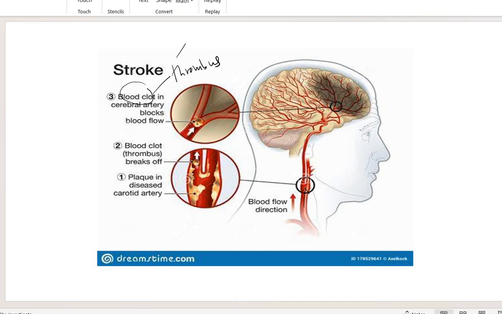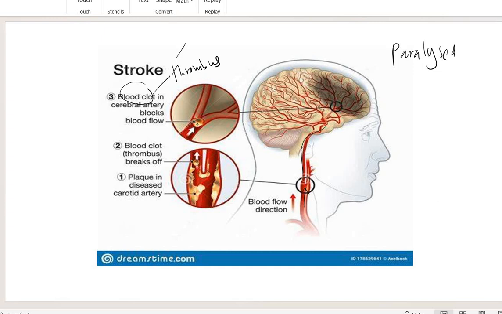Okay, blood clots here. So it will restrict the blood flow. So the blood cannot flow to the brain. So now the brain will suffer the stroke. Okay, stroke. So stroke usually can cause paralysis. For certain persons they are paralyzed maybe half of the body, maybe the whole body, like that.